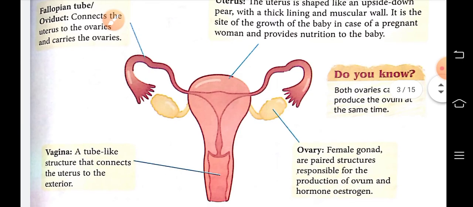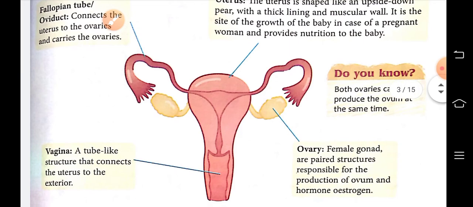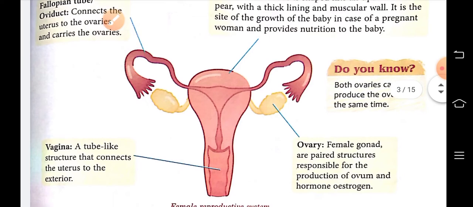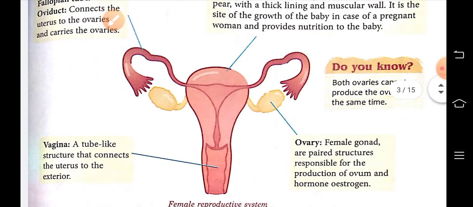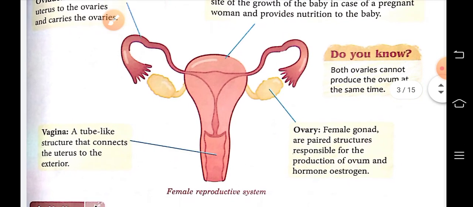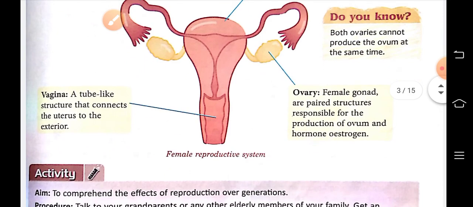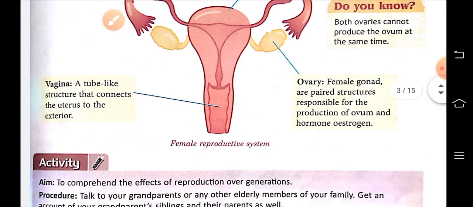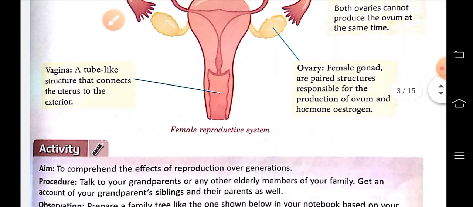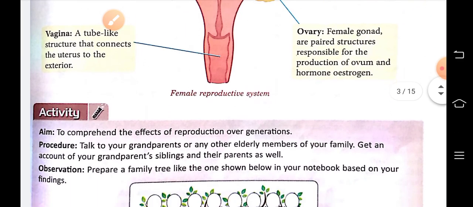So it helps in the transfer of egg, and it is the place where fertilization takes place. And the last one, the vagina, a tube-like structure that connects the uterus to the exterior. So mainly you have to learn the name of different parts of the organ and its function.